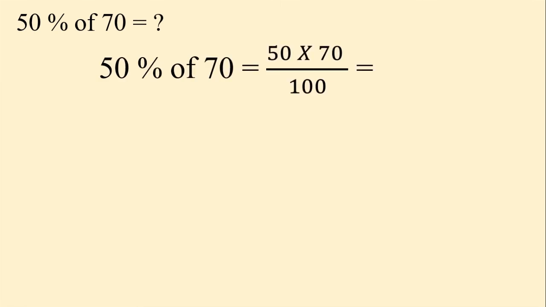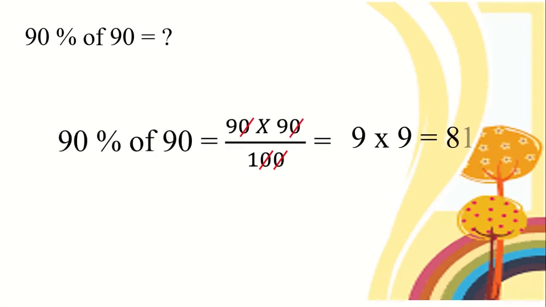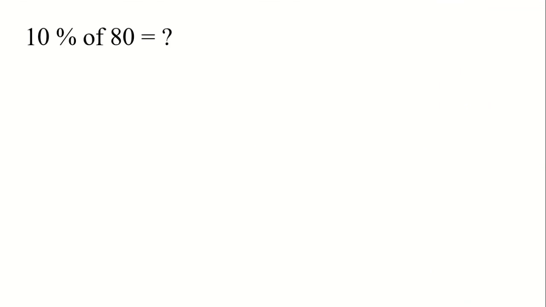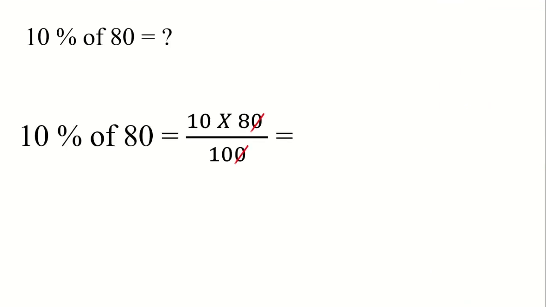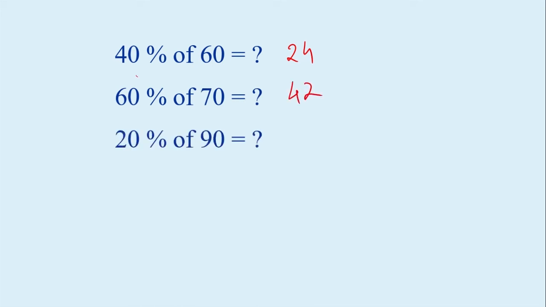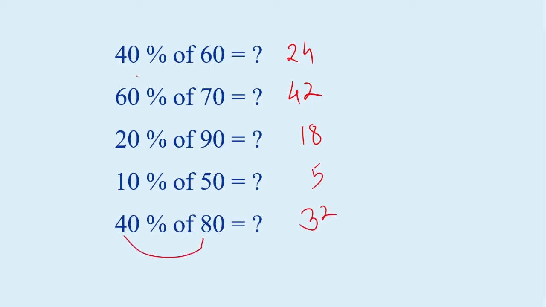50% of 70, cut the two zeros, 5 into 7, 35. 90% of 90, 81. 10% of 80, cut the two zeros, you will get 8. So 40% of 60, cut the two zeros, 4 6s are 24. 60% of 70, cut the two zeros, 6 7s are 42. 20% of 90, 18. 10% of 50, 5. 40% of 80, 32. 4 8s are 32.